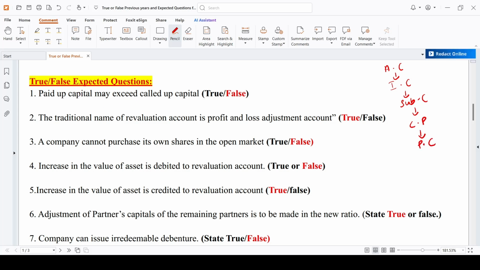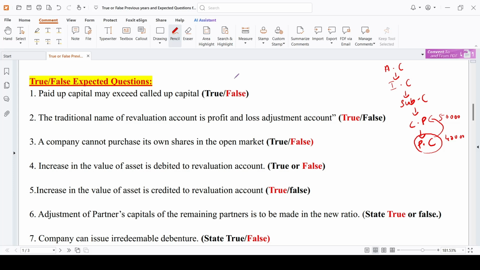So what they are telling, paid up capital may exceed called up capital. This should not be more than this. Okay, if called up is 50,000, then paid up should be 40 or 45 or 50. Can't be more than that. So it is false. Traditional name of revaluation account is profit and loss adjustment account. Yes, it is true. A company cannot purchase its own shares in the open market. No, it is false. A company can purchase its own shares in the open market.